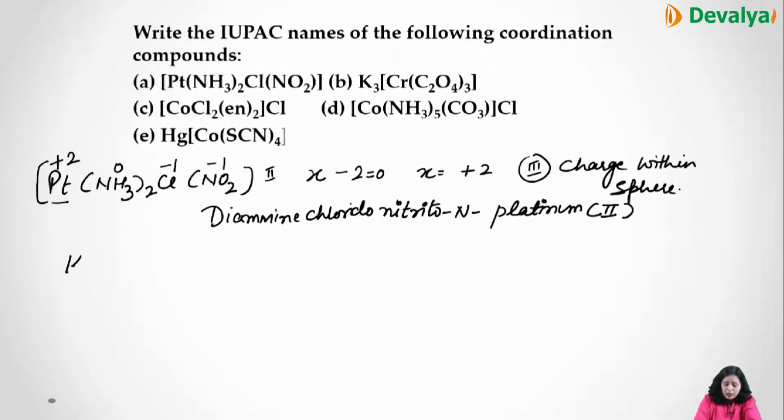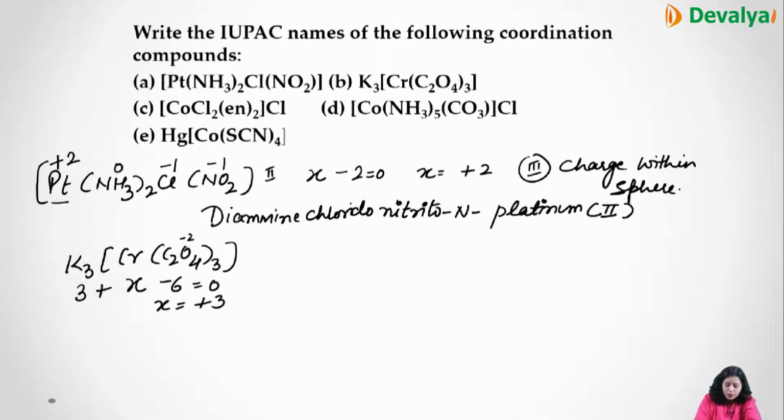Next we are doing K3[Cr(C2O4)3], where C2O4 is the oxalate ion, whole thrice. Now first of all, again we'll calculate the charge. So this is 3 plus, chromium is x, this is minus 2, this is minus 6, equal to 0, x is equal to plus 3. So this is plus 3 and this is minus 2 into 6. Now the charge within the coordination sphere is negative, this is an anion complex.